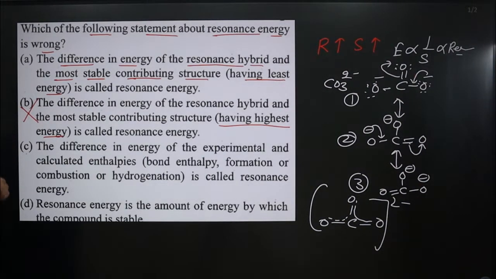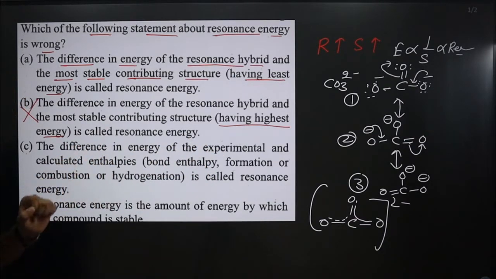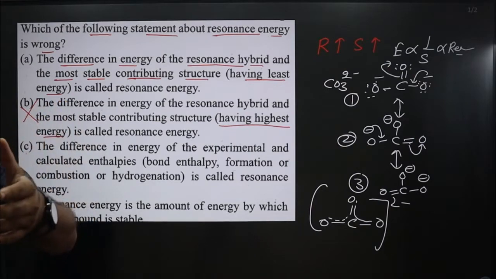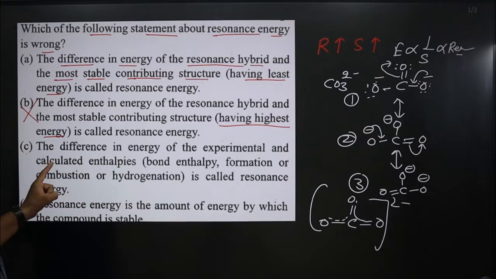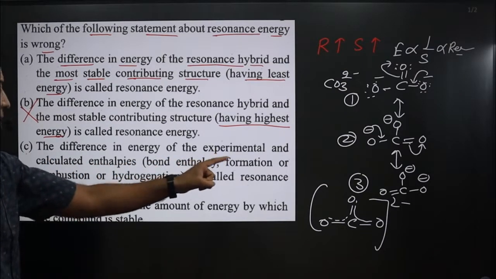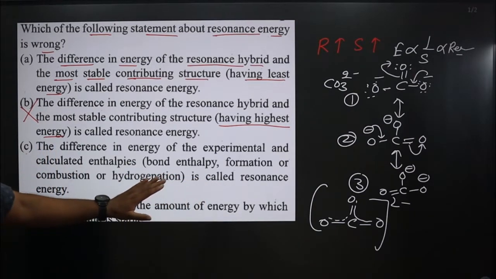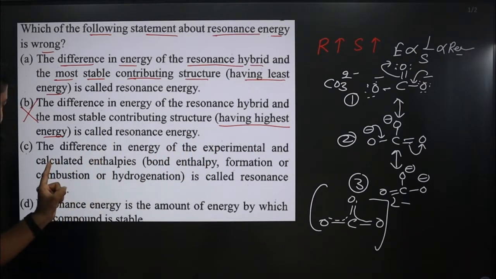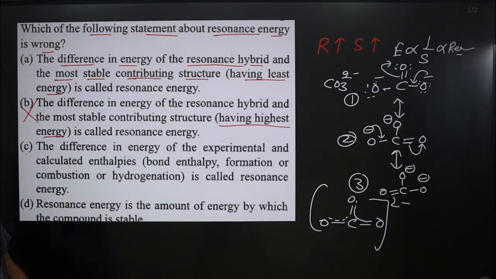If you talk about the third statement, the difference in energy of the experimental as well as calculated enthalpies, it is related to enthalpies, meaning this statement is given from thermodynamics, or thermochemistry. The difference in energy of the experimental and calculated enthalpies, bond enthalpies, of formation or combustion or hydrogenation, is called resonance energy. That is correct. Resonance energy is equal to experimental enthalpy minus calculated enthalpy. This is the formula you might have learned in thermochemistry. This statement is correct.